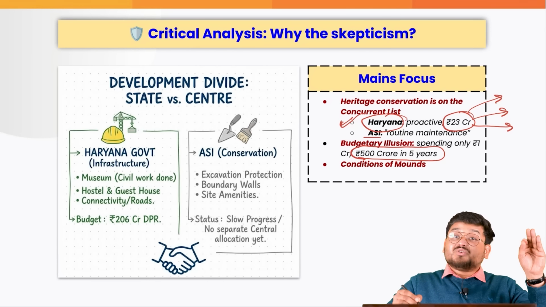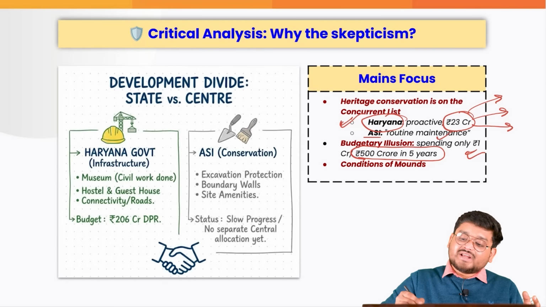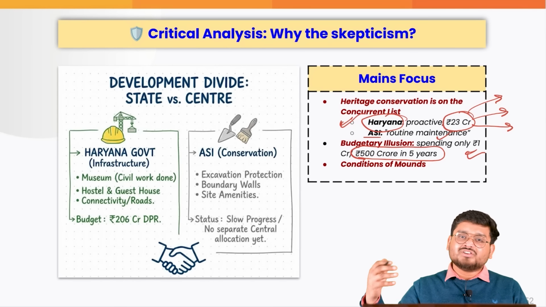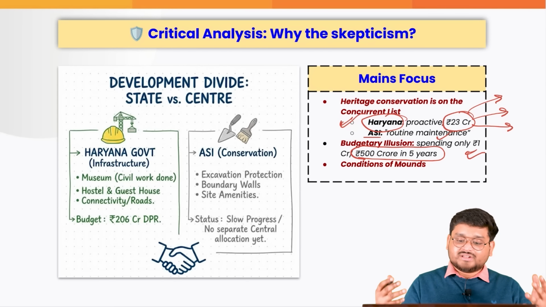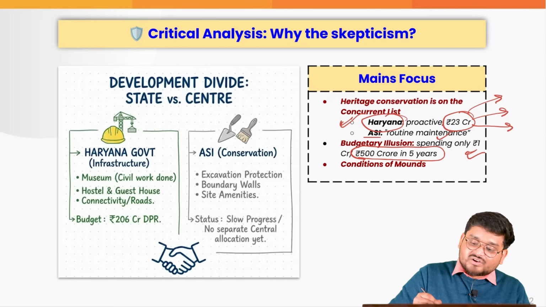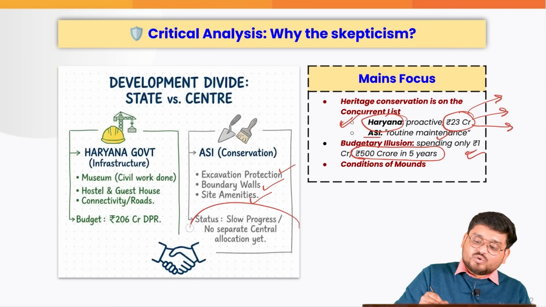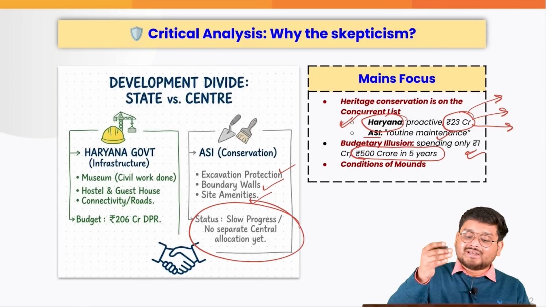But ASI spent only a paltry 1 crore. That means ASI only does routine maintenance, just repairing the sites or painting the walls, or maintaining the structures, not going beyond that. So they are only focused on excavation, boundary walls, site amenities, right? No central budget, or no progress has been made in maintaining those things.